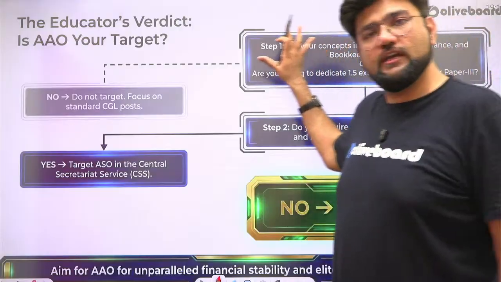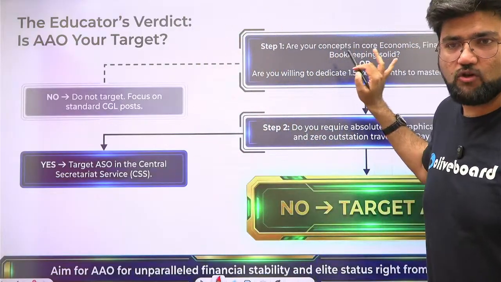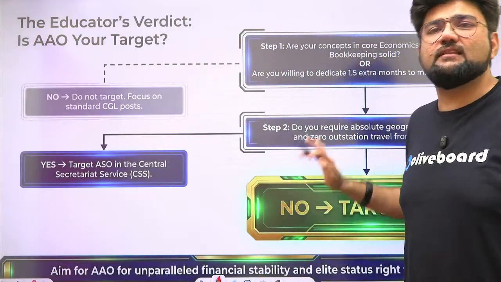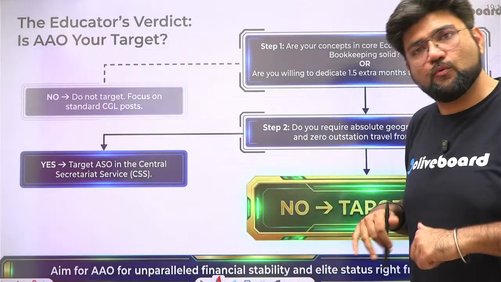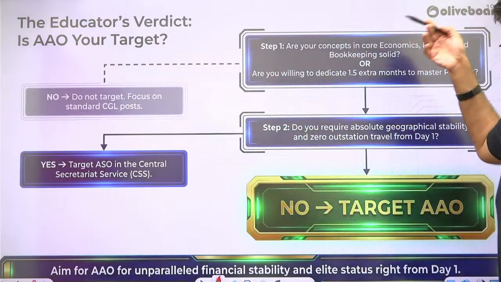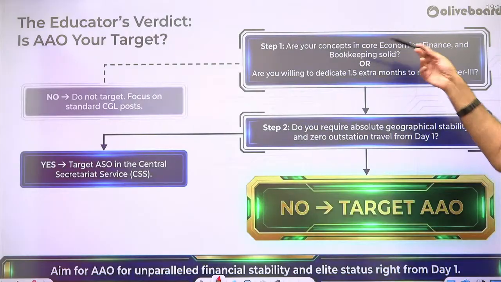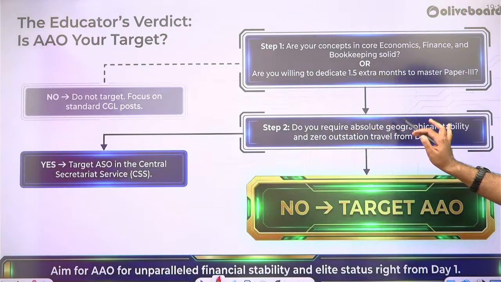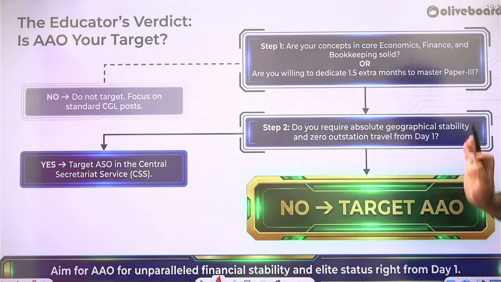If it is a no here, that no, neither my topics are solid, nor am I interested in these topics, nor am I interested to put in any extra effort, then it is better that you target the standard CGL post only. But if you are interested to put in the efforts here, then the step 2 is, do you require absolute geographical stability and zero outstation travel from day 1?